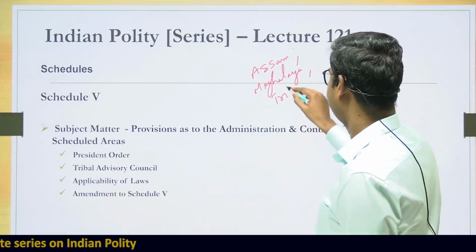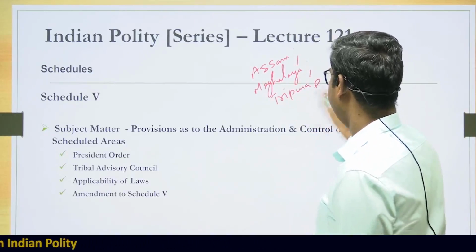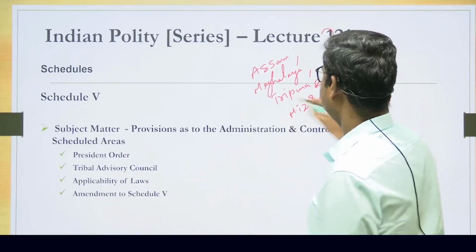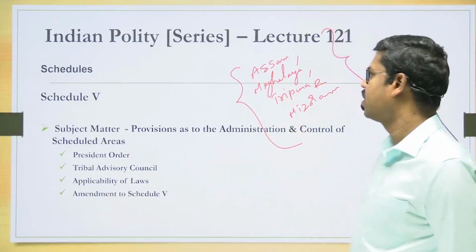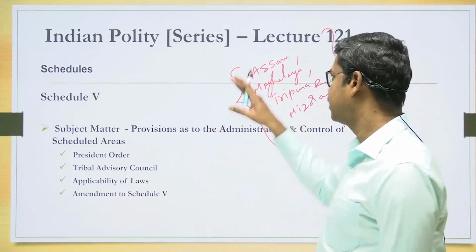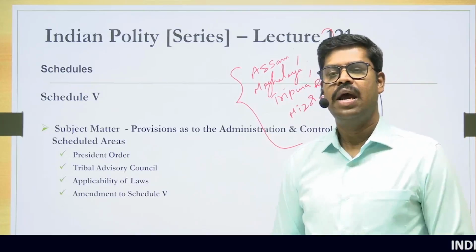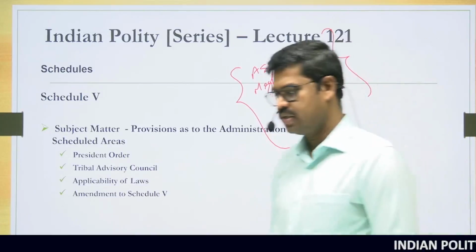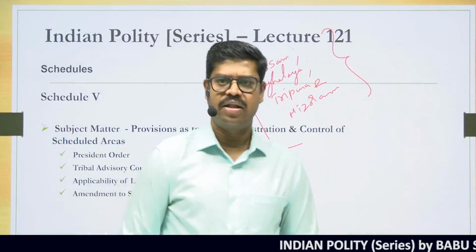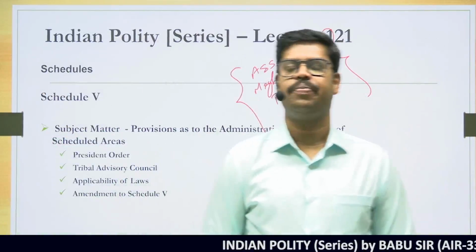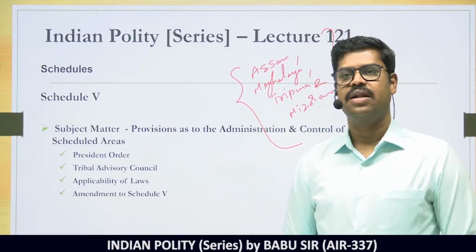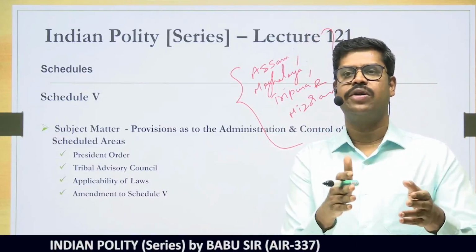Tripura and Mizoram. These are the 4 states that are exempted in our country: Assam, Meghalaya, Tripura and Mizoram. Apart from these 4 states, in any of the other states in our country where there is a substantial tribal population in a particular area, that particular area can be declared to be what is called a scheduled area.